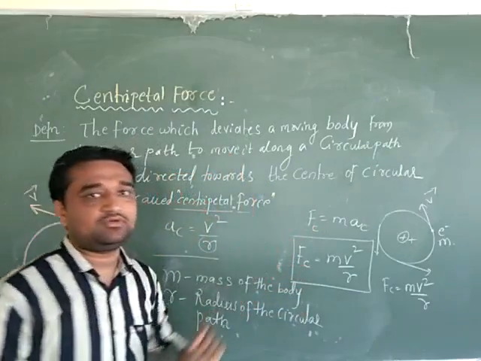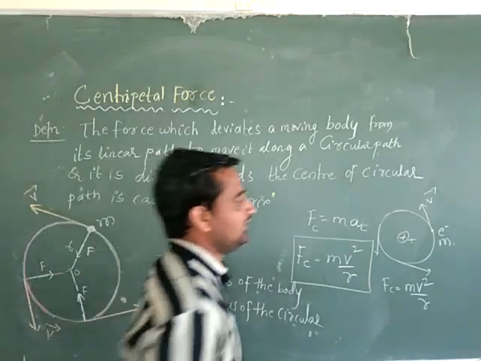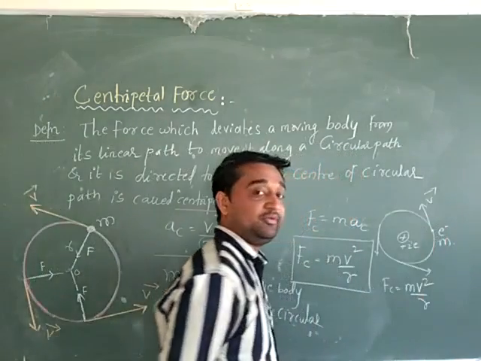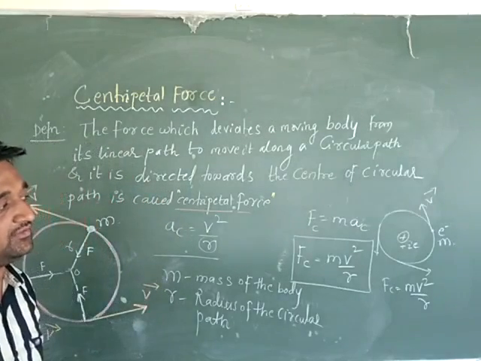Here also, the necessary centripetal force required for an electron to revolve around the nucleus is the electrostatic force of attraction between the positively charged nucleus and the negatively charged electron, which provides the necessary centripetal force required to move the electron along the circular path.